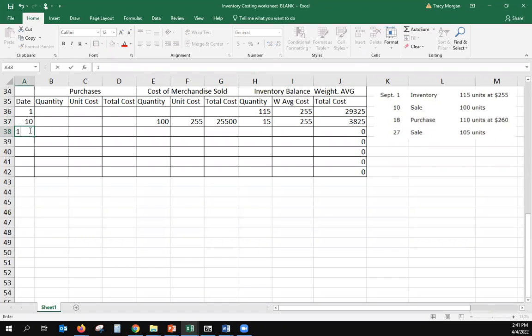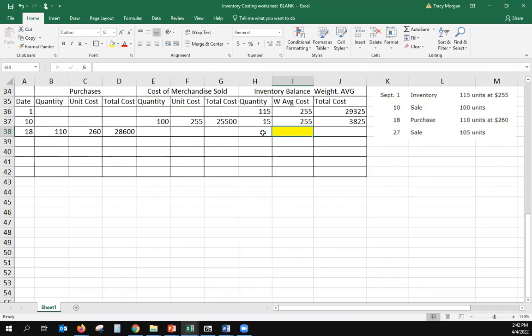On the 18th, we are going to purchase 110 units that cost us $260 each, for a total cost, we're going to add that up, of $28,600. Now, what we're going to do next is find the average cost. This blank right here is going to be very important, and that's what you'll be graded on in the test. So watch me very carefully to see how I calculate this.